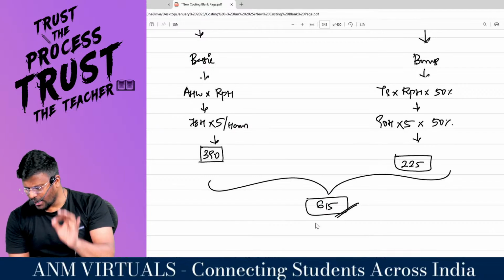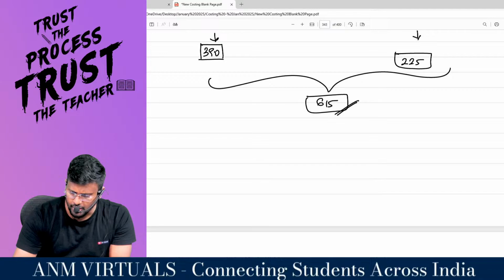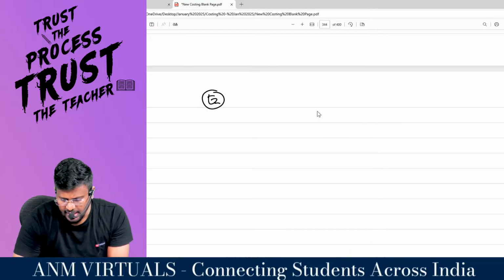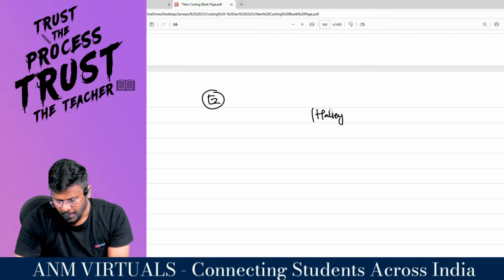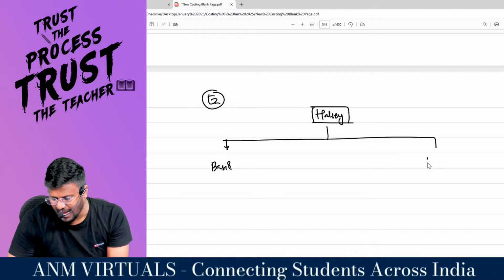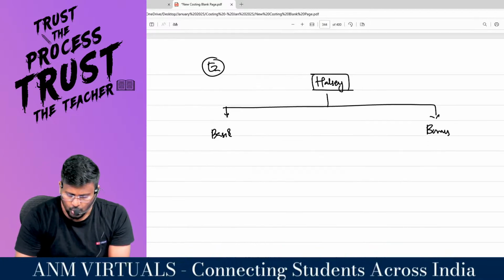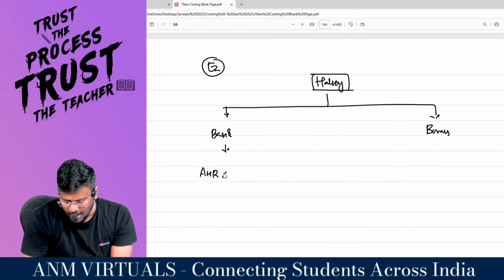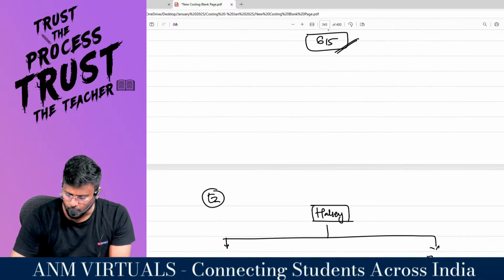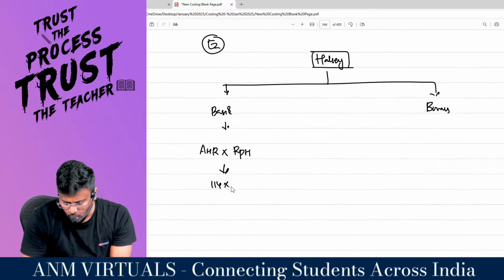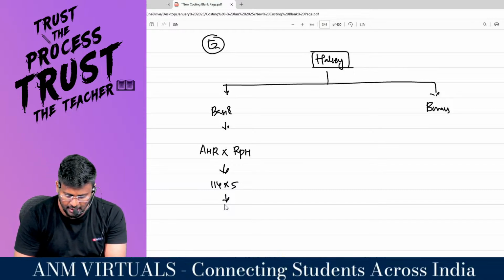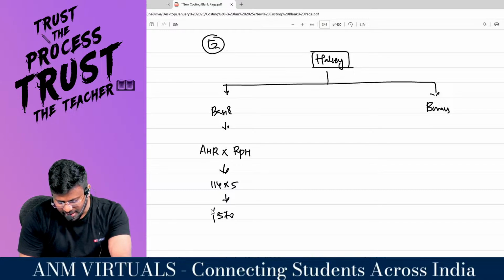The same way we are supposed to calculate for the second employee. This is employee number 2. Shall we calculate? For employee number 2 also, Halsey is classifying into 2 categories, right, sir? Halsey says that to that employee, you should pay both basic and also the bonus. For the basic, my dear lovable students, actual hours worked into rate per hour. What is the second employee's actual time taken? 114. So 114 into 5 rupees is what extra you have paid. So 114 into 5 comes to 570 rupees you have extra paid.